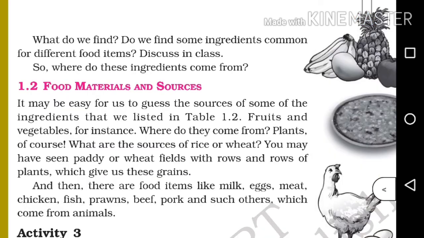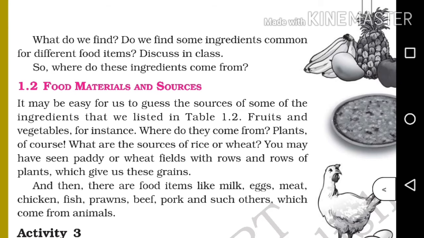Okay. What do we find? Do we find some ingredients common for different food items? Discuss in class. So where do these ingredients come from? So we have identified that there are some ingredients in common for different food. Let's discuss the sources of these ingredients. So moving on to our next topic, food materials and sources.